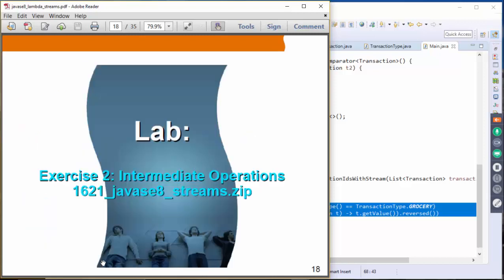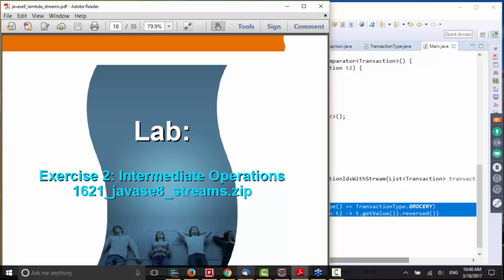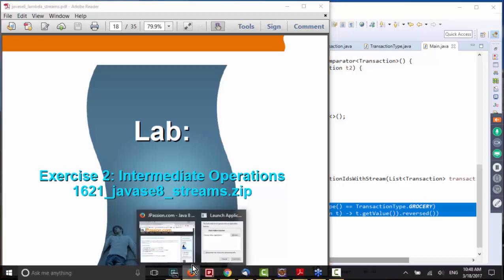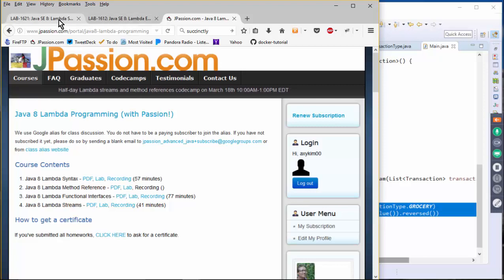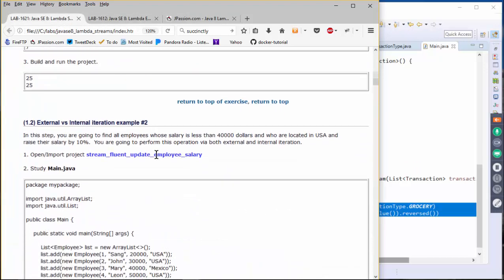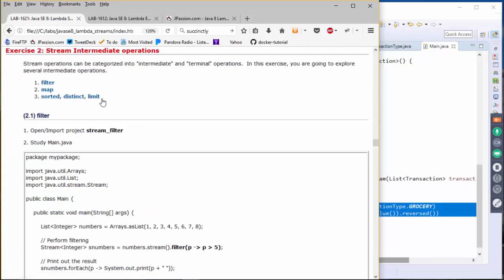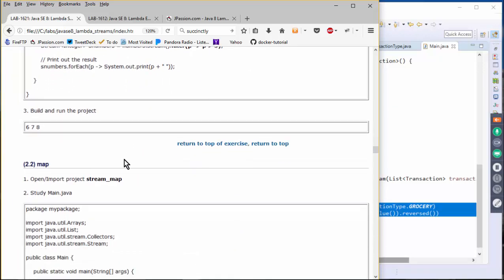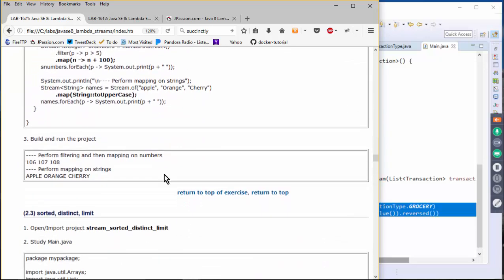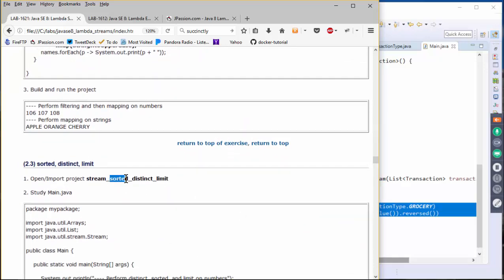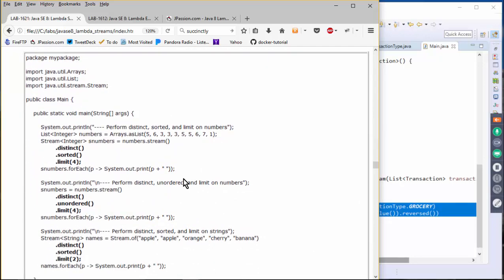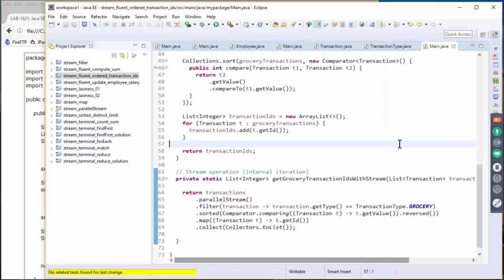Okay, so let's take a look at exercise 2. So we are going to do intermediate operations. If you take a look at the lab exercises here, let's go to exercise 2, intermediate operations. We're going to try filter, and we're going to try map, and we are going to try sorted, distinct, and limit. Okay. And these are all examples of intermediate operations. All right. So let's actually see.